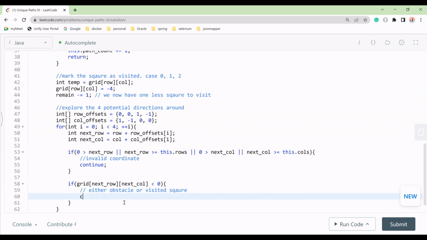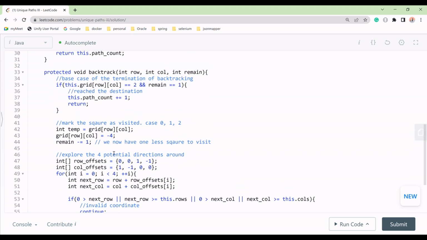Then we will do nothing. We will continue our work. And what is our work here? The backtrack of this function.